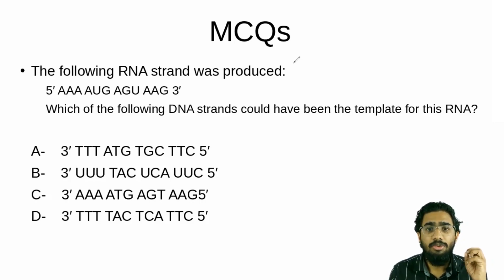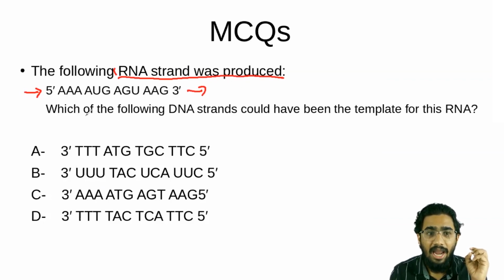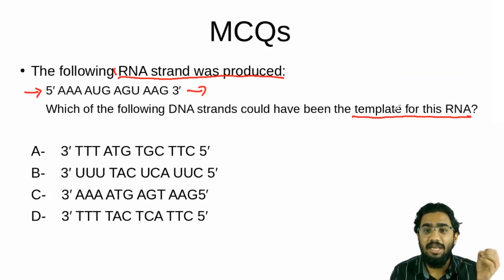Now I am going to discuss some of the important MCQs which are asked from this area. During the MCQs, your concept will be more clear. So this is your first MCQ. You have to read the MCQ and try to answer it. The question asks that the following RNA strand was produced. They are giving an RNA strand from 5' to 3', and they are asking which of the following DNA strands could be the template for this RNA. We have to find out the template strand here.